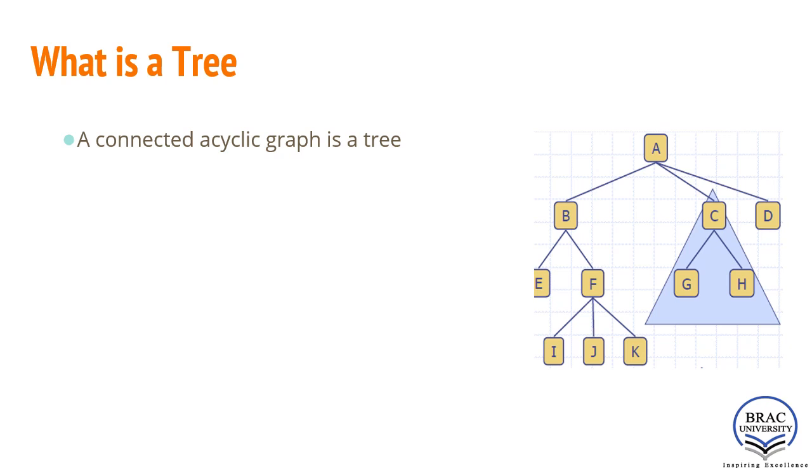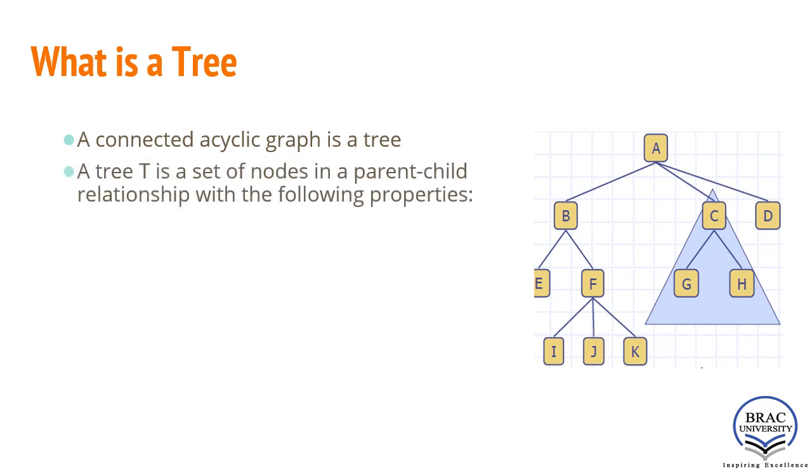Okay, so the properties. Number one, and very important, the tree has a special node. We can name the node R, and the special node is called the root node of the tree. The main property of the root node is that there will be no parent for the root node. In this tree, A is the root node, because A is also a parent, B is also a parent, F is also a parent, but A is a special type of node called the root node.